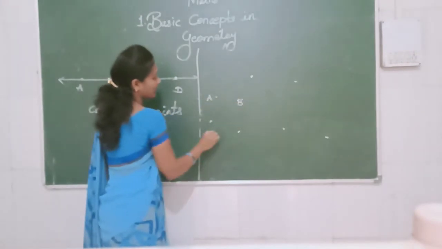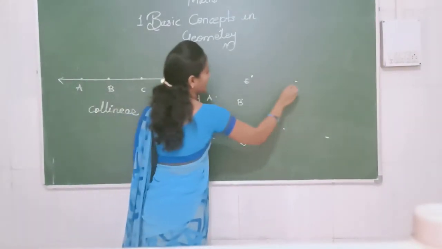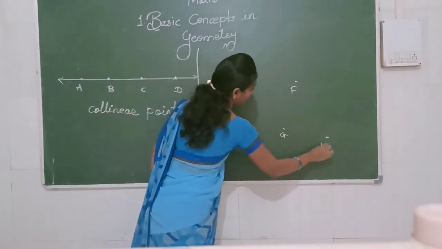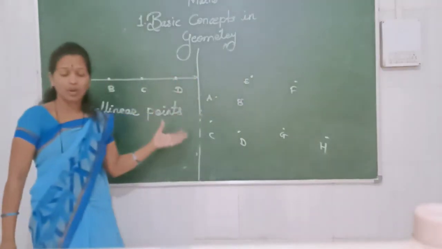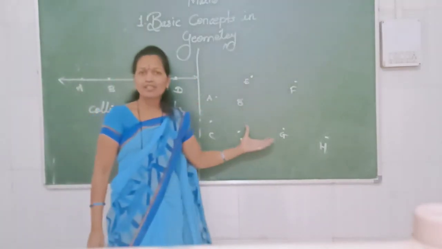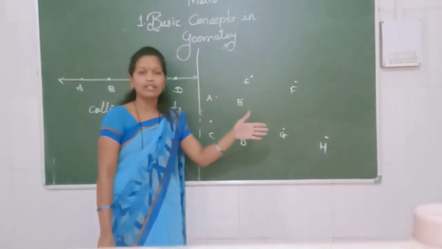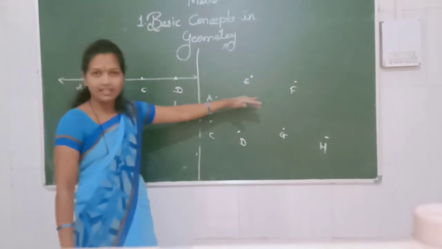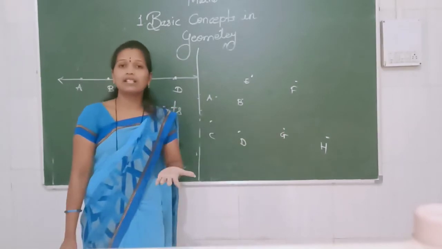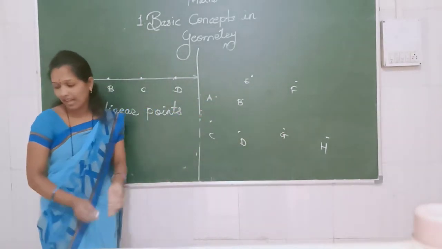A, B, C, D, E, F, G, H, if you observe the dots, these dots are not in a straight line, so these are called non-collinear points. When dots do not lie in one line, what are they called? They are called non-collinear points.